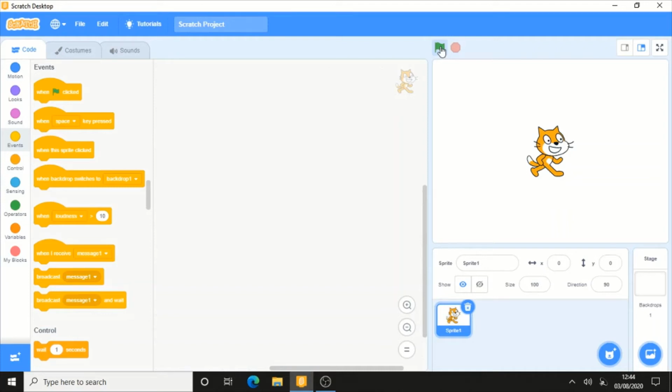Hello everyone, this is part 6 on Introduction to Scratch Programming, and in this video we'll be looking at the events blocks in Scratch. So let's start.